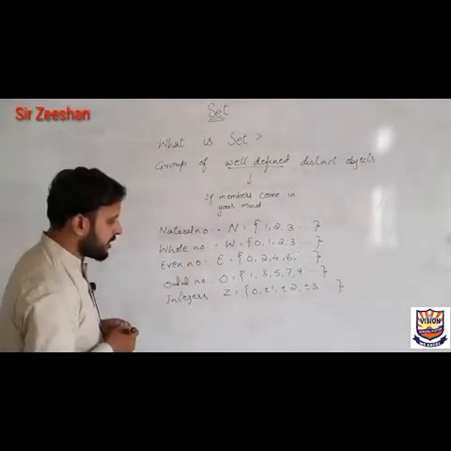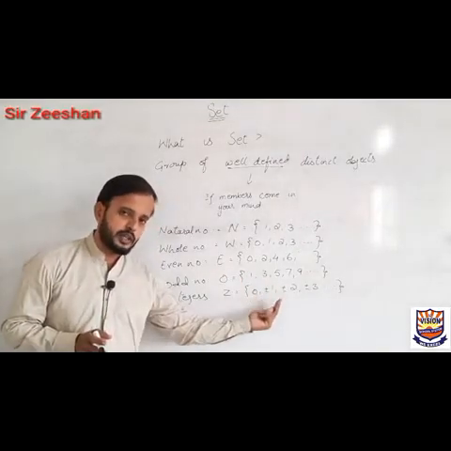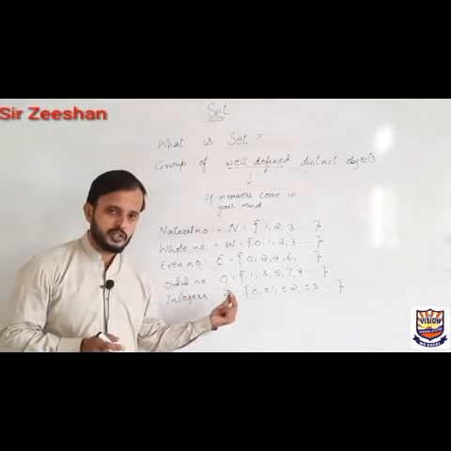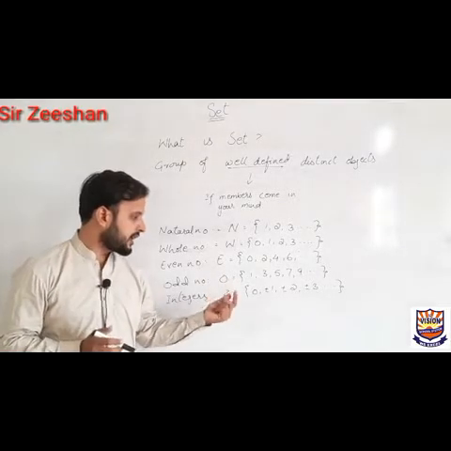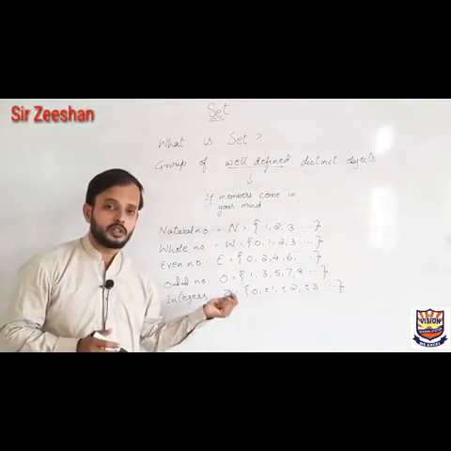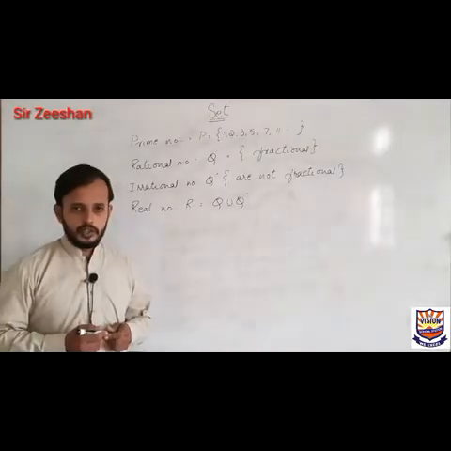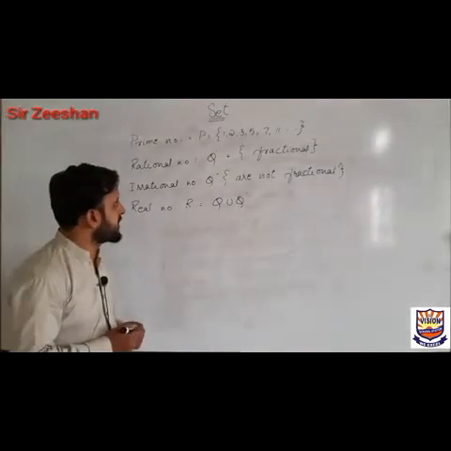Dear students, if you will have only numbers with minus, those will be called, as I told you, negative integers. The sign will be Z minus. And if the numbers are only with plus sign, those numbers will be called positive integers, means 0, 1, 2, 3 and so on.